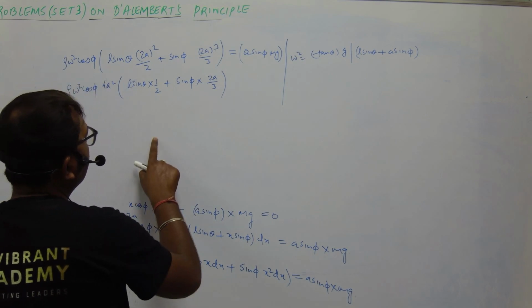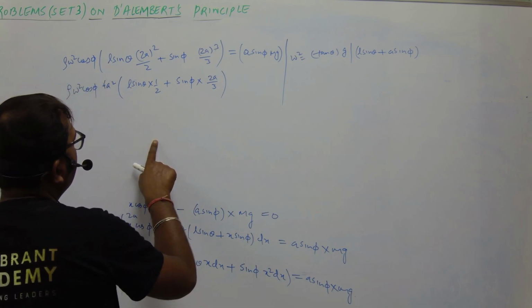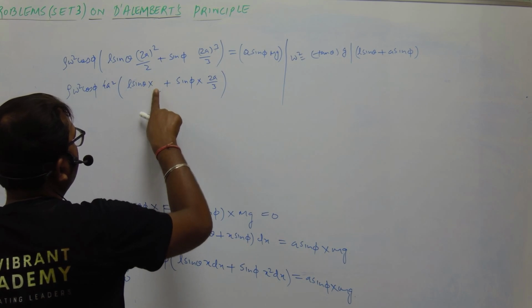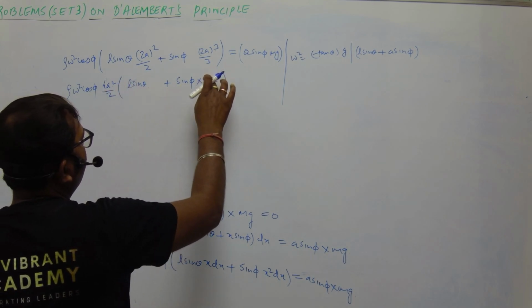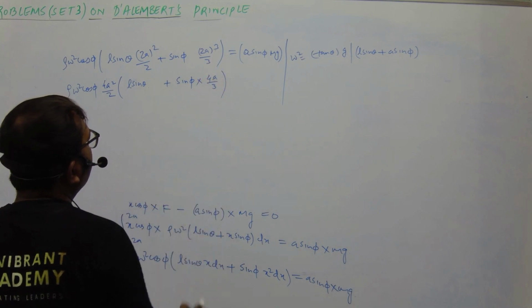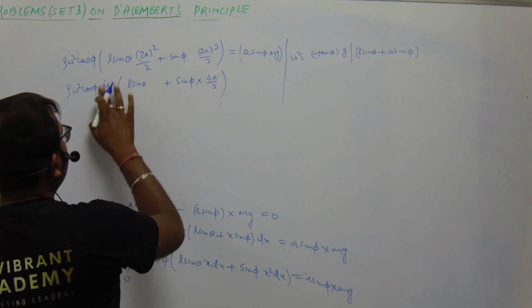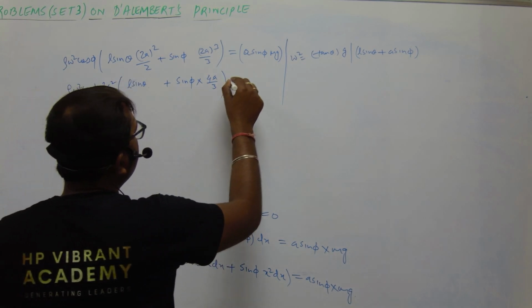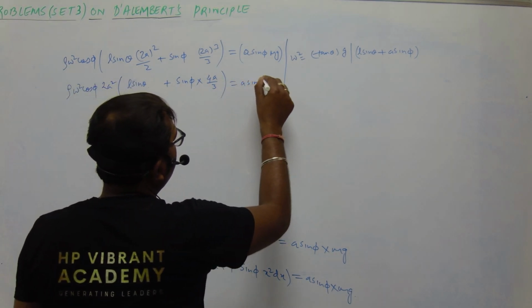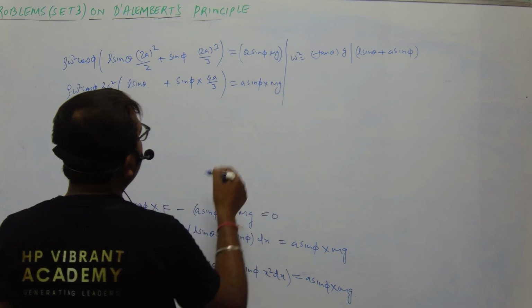And from here we can take out 2 outside. So this will be 4, and this is 2a square, and this is a sin phi into capital mg.